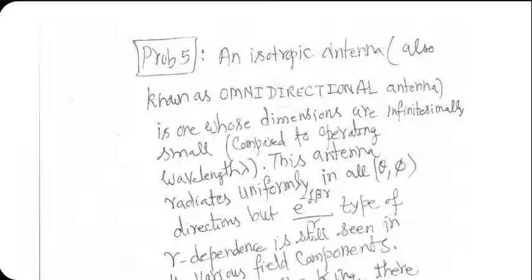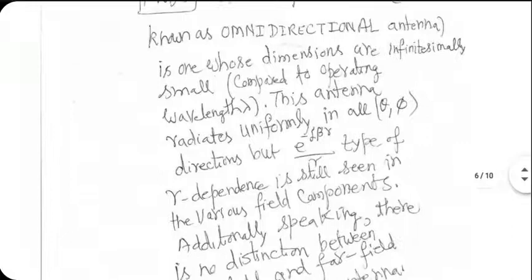The isotropic antenna, also known as omnidirectional antenna, is one whose dimensions are infinitesimally small compared to the wavelength. This antenna radiates uniformly in all theta phi directions, but it has been shown analytically that e to the power minus j beta r divided by r type of r dependence would still be there. Whether in near field or far field, in both cases, you will see e to the power minus j beta r divided by r. In this particular case, there is no distinction between near field and far field. The formulas are the same.